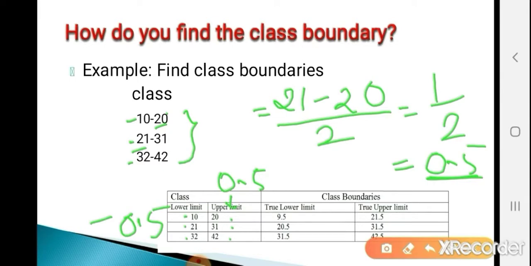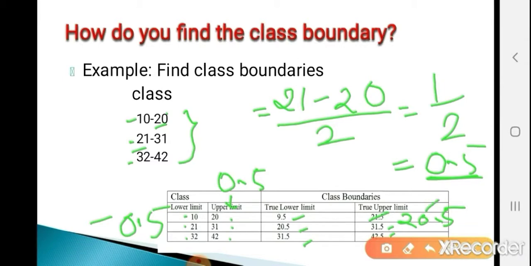So the first lower limit is 10. 10 minus 0.5, that is 9.5. 21 minus 0.5, that is 20.5. And 32 minus 0.5, that is 31.5. And now add to the upper limits. So 20 plus 0.5, that is 20.5. Now the next, 31 plus 0.5, that is 31.5. And the last, 42 plus 0.5, that is 42.5. Okay. Now this is the conversion of inclusive classes into exclusive ones.